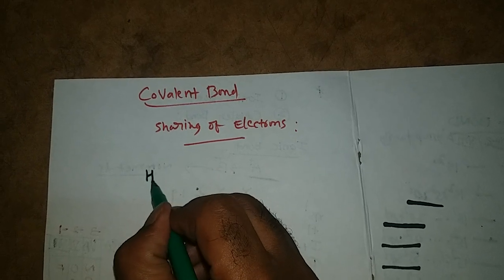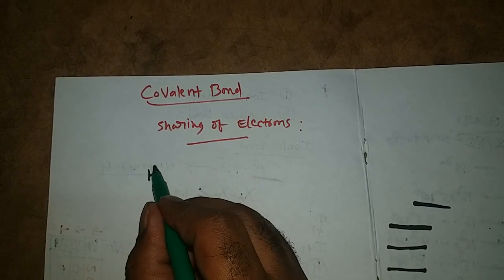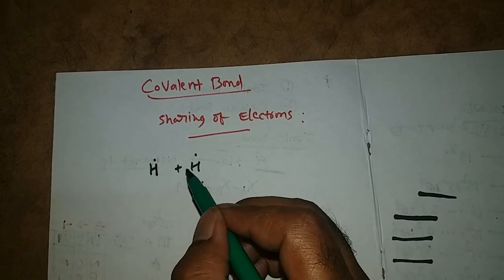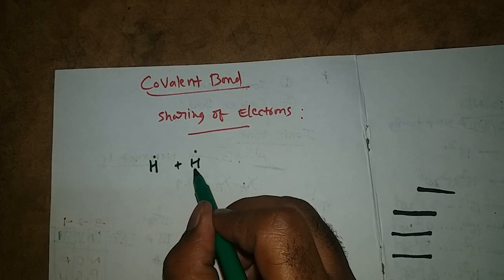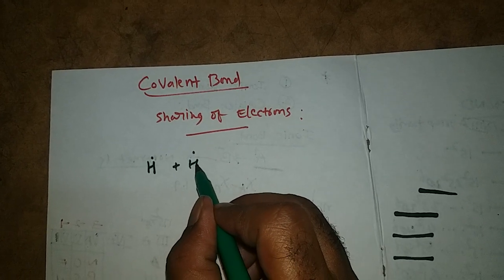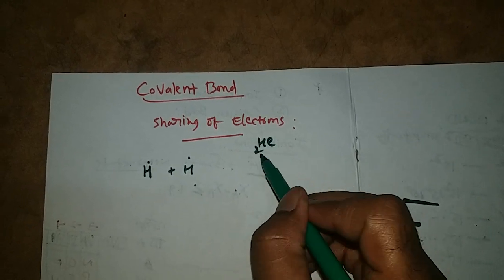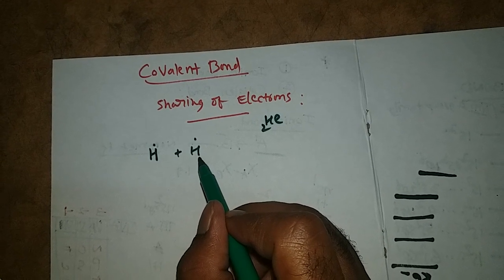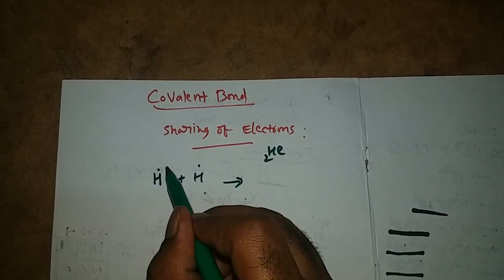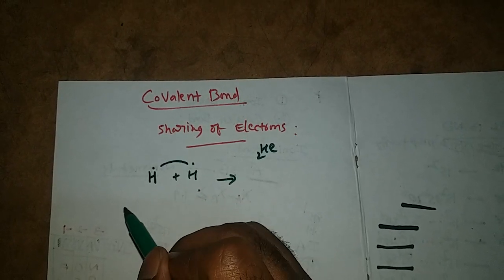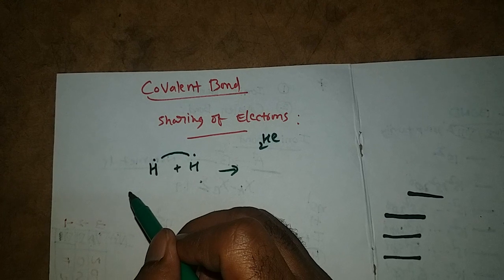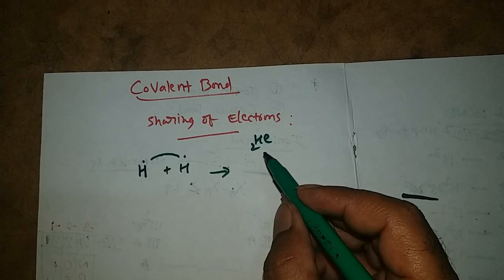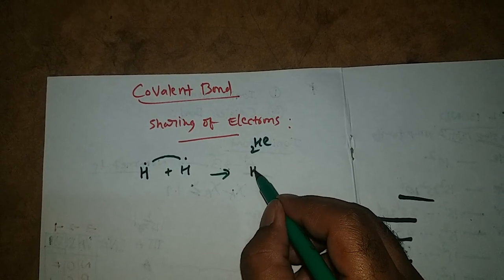For example, you take hydrogen. Hydrogen atomic number is 1, so it has only one electron, and you take another hydrogen, it also has one electron in it. So both want to get stability like their nearest noble gas, helium. They need one more electron. Each hydrogen needs one more electron. Then what happens? They will share an electron pair between them, each hydrogen giving one electron.